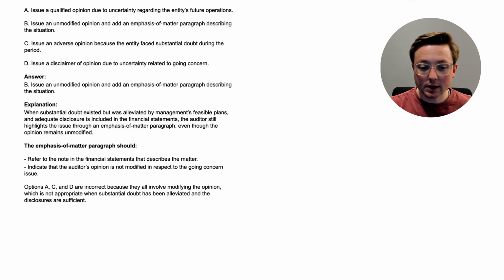Options A, C, and D are incorrect because they all involve modifying the opinion, which is not appropriate when substantial doubt has been alleviated and the disclosures are sufficient. So that's how it works when there's substantial doubt, but then it's alleviated. You still have to mention it and point it out, but you are basically just pointing out that it's been alleviated and referring to it in a note. Now let's go to the next question.